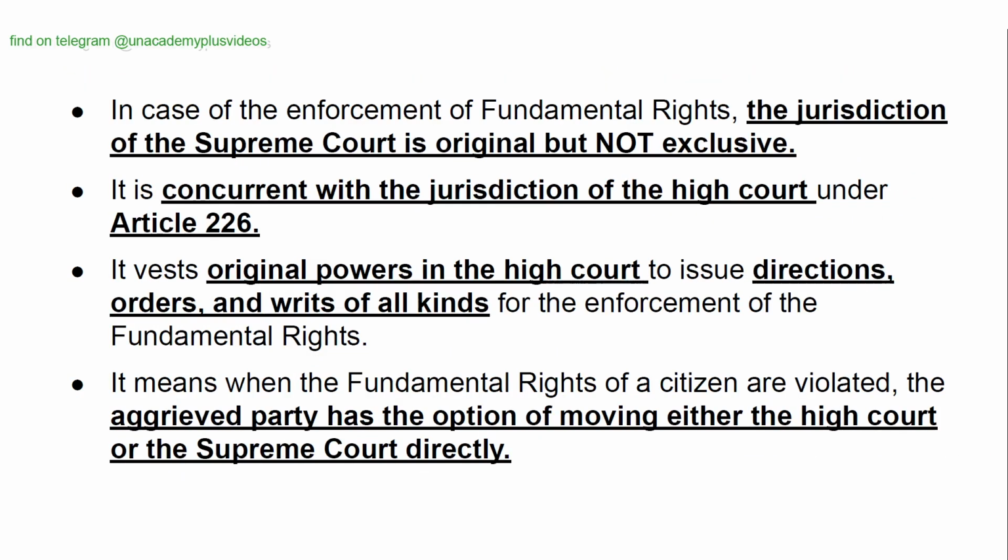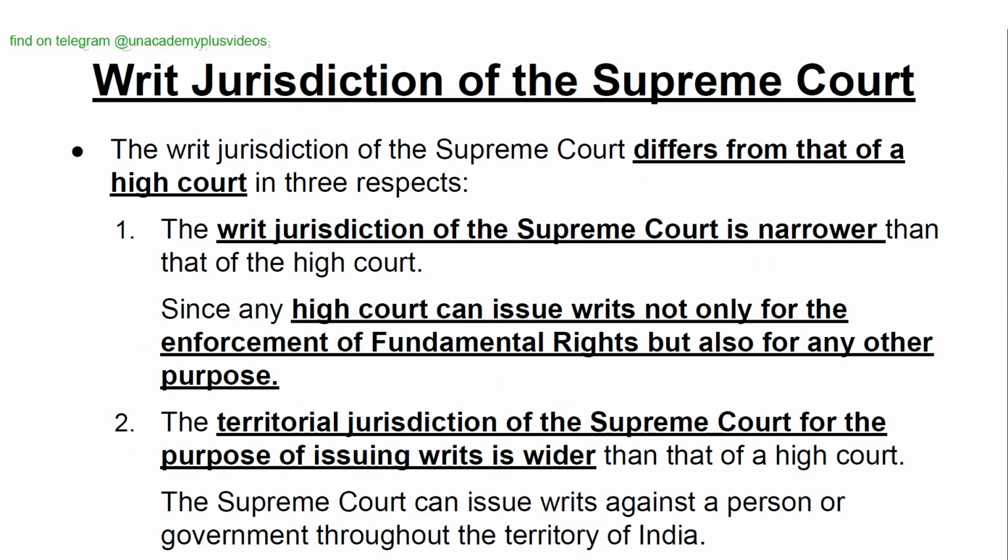In case of the enforcement of fundamental rights, the jurisdiction of the Supreme Court is original but not exclusive. It is concurrent with the jurisdiction of the High Court under Article 226. It vests original powers in the High Court to issue directions, orders, and writs of all kinds for the enforcement of the fundamental rights. It means when the fundamental rights of a citizen are violated, the aggrieved party has the option of moving either the High Court or the Supreme Court directly.